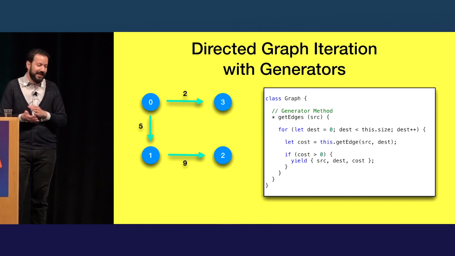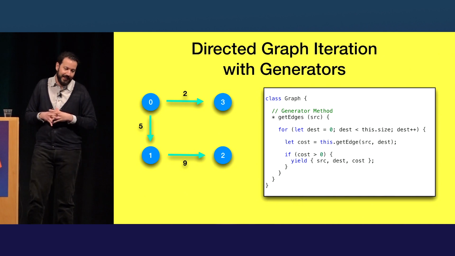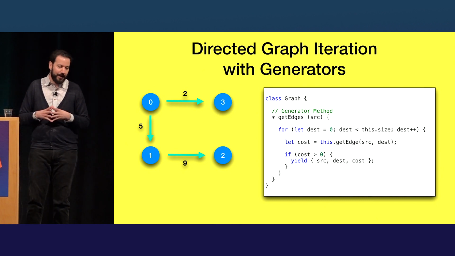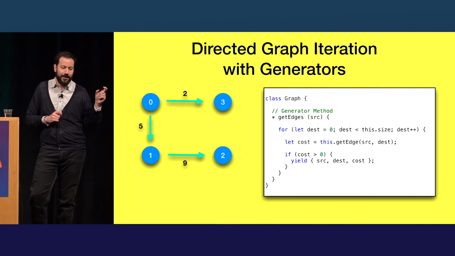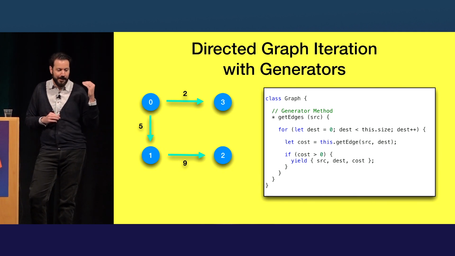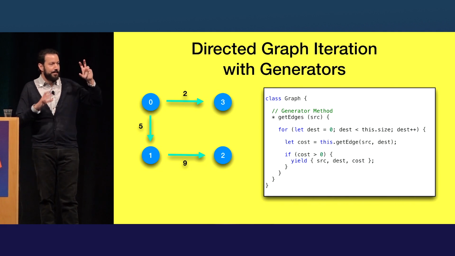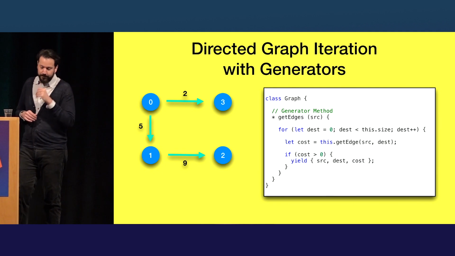But here's the neat part, is the iteration. So this is a new syntax we haven't seen yet today, star and then a method name. That's how you define a generator method in a JavaScript class. So this generator method will be a part of the graph class that you've instantiated. And what this does is iterate over all the possible vertices in your graph, but it only yields actual edges that are in the graph. So that is pairs of vertices that have an actual edge with a non-zero cost.